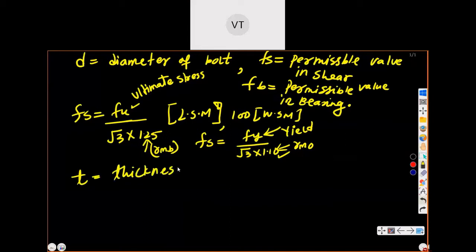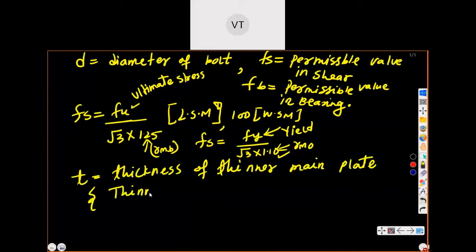During the questions, I will discuss more about this. In brackets, I'm writing a few points: thinner main plate.